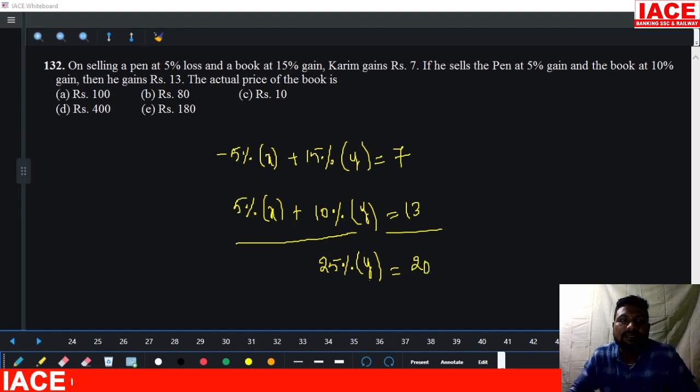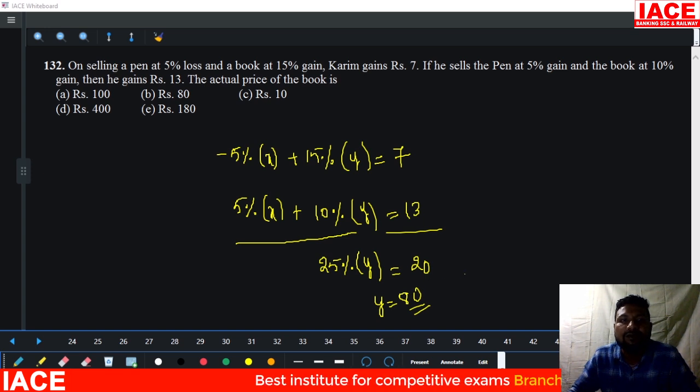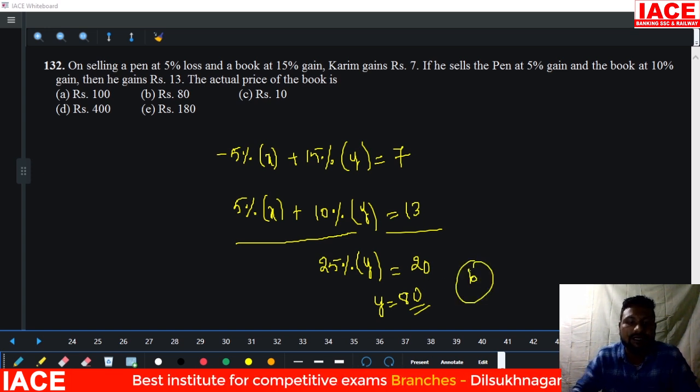Y is book and X is pen. 25% means 1 by 4. 1 by 4 of Y is 20, so Y is equal to what value? The cost of the book is how much rupees? 80 rupees. 80 rupees means option B is correct.